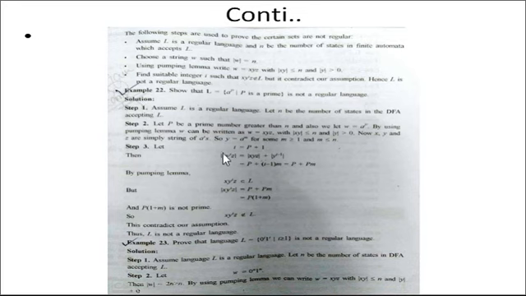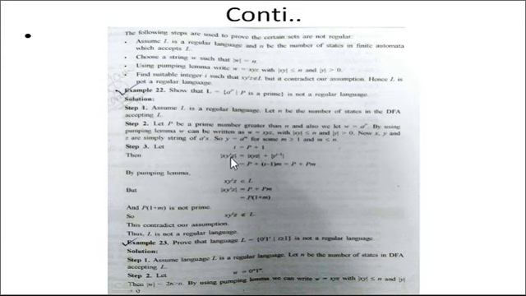Assume L is a regular language. Let n be the number of states in the DFA. Let p be a prime number greater than n, and let w equal a to the power p. By using the pumping lemma, w can be written as w equal to x y z, where x y is divided into parts. So here we assume y equal to a to the power m, where m is greater than or equal to 1. We assume i equal to p plus 1.